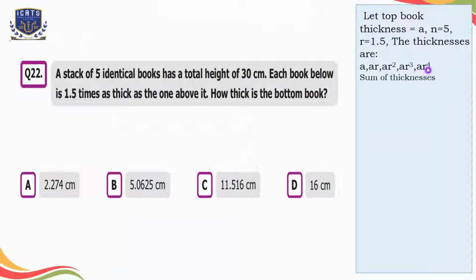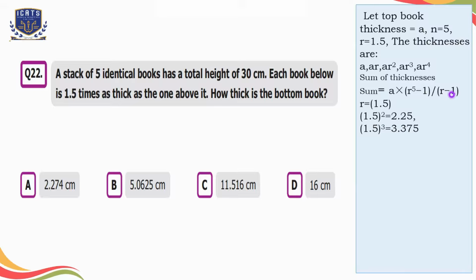Now let's find out the sum of the thicknesses. For that we will use this formula. Sum is equal to A multiplied by R raised to power 5 minus 1 divided by R minus 1. Here R is equal to 1.5 as we mentioned earlier. So R square value will be the square of 1.5.